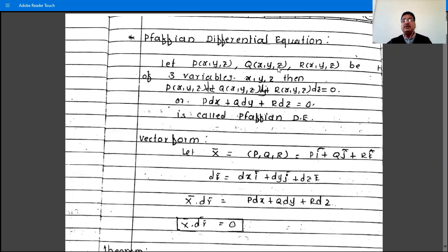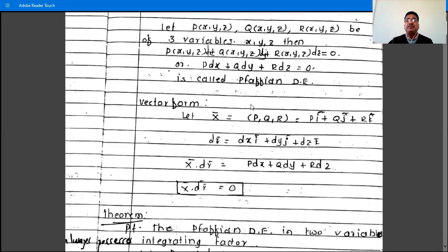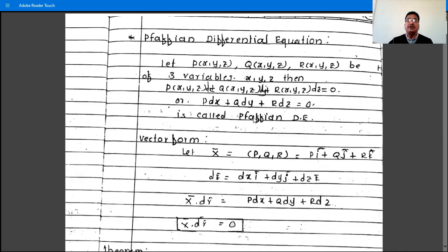Let P(x,y,z), Q(x,y,z), and R(x,y,z), meaning P, Q, R are functions of the three variables x, y, z. Then P(x,y,z) dx plus Q(x,y,z) dy plus R(x,y,z) dz is equal to 0, or simply we can write P dx plus Q dy plus R dz equal to 0, is called Pfaffian differential equation. Very simple definition of Pfaffian differential equation or total differential equation, or single differential equation.